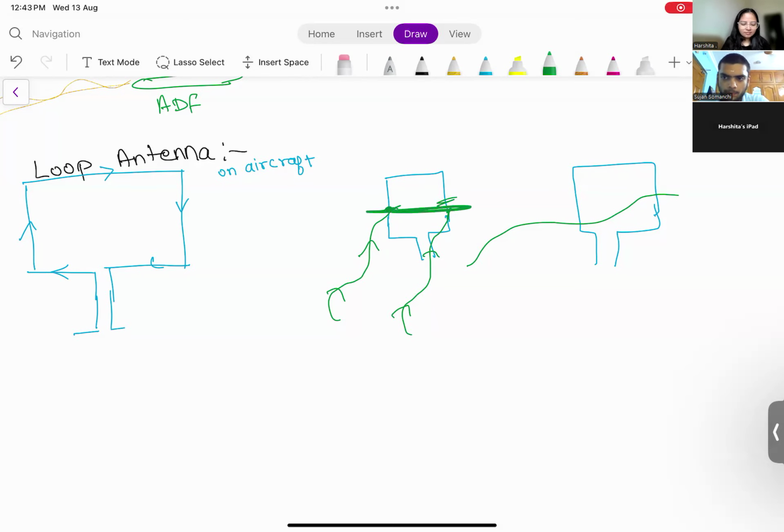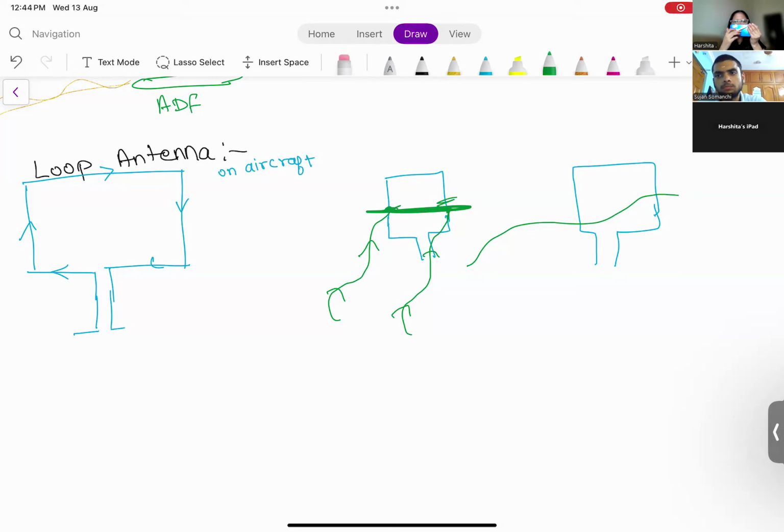Both waves hit at the same points, at the same phase, so there will be no current generated. These are the basic principles of potential difference and current. If there is no potential difference, there will be no current generated. Agree?